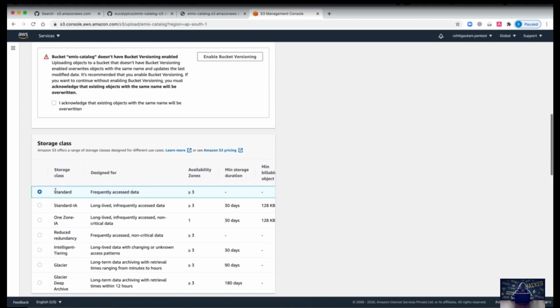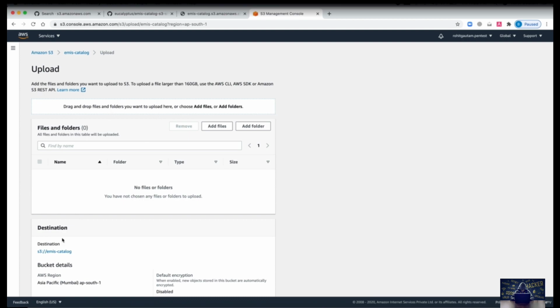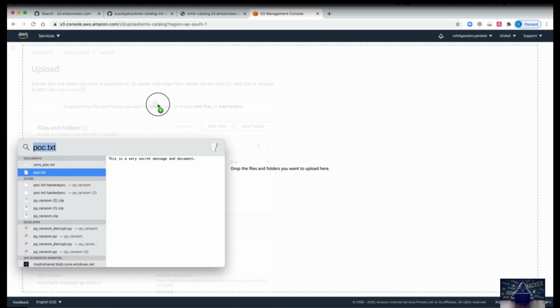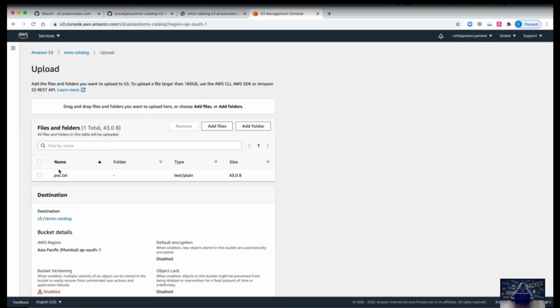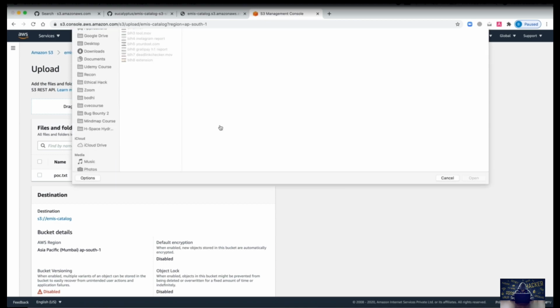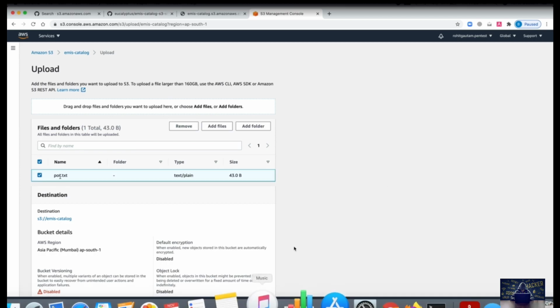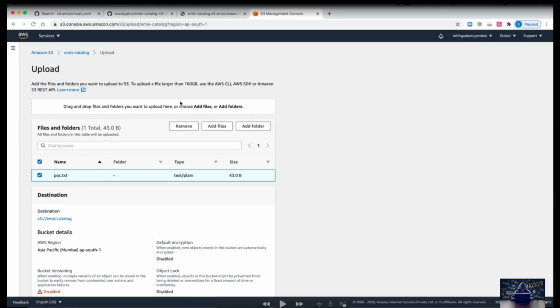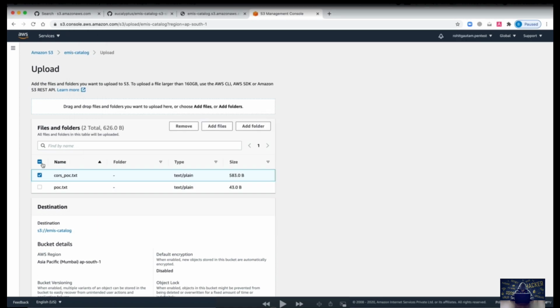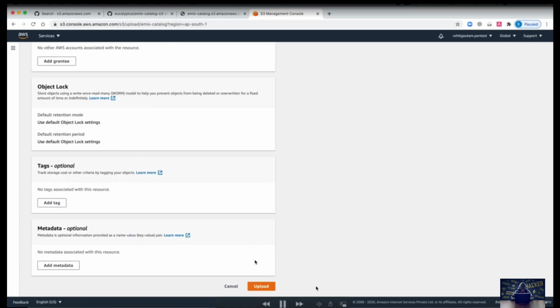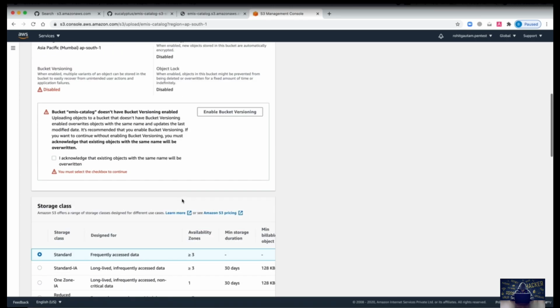Let's quickly upload a file into the bucket. I can notice a lot of the UI has changed on the AWS console since I last visited, so it looks pretty clean and nice this time. You can see we have uploaded a file which is poc.txt, and it has uploaded successfully. I'm going to upload one more file, cost.poc.txt, in case we need that, or just leave one file, which is poc.txt. Just hit upload and it will be successfully uploaded.